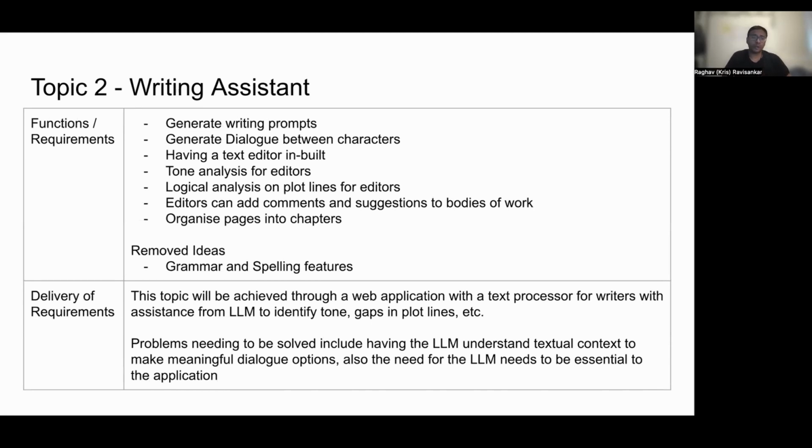So we thought about different requirements and functions like writing prompts, dialogues, text editor built in, tone analysis, logical analysis, and being able to organize the work for editors. This topic would have been easily achievable through a web application with text processor and also use of the LLM to identify all the nuances about the writing.